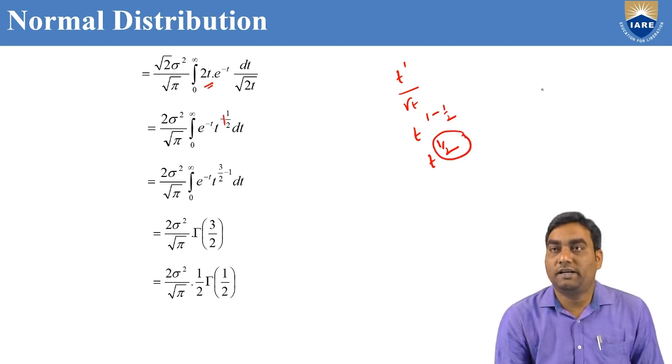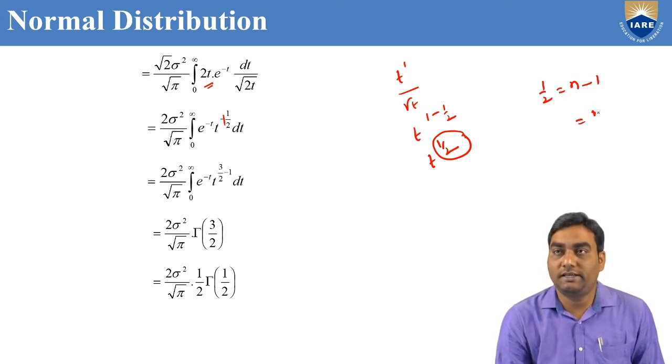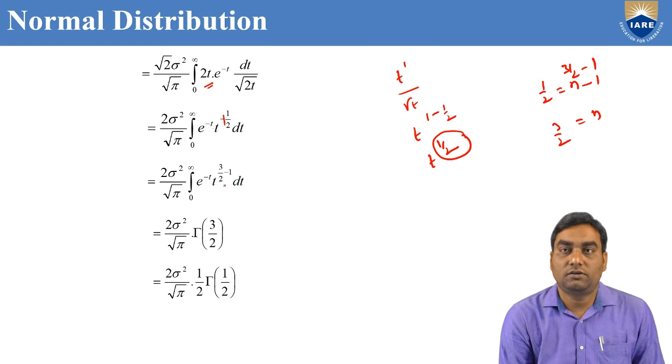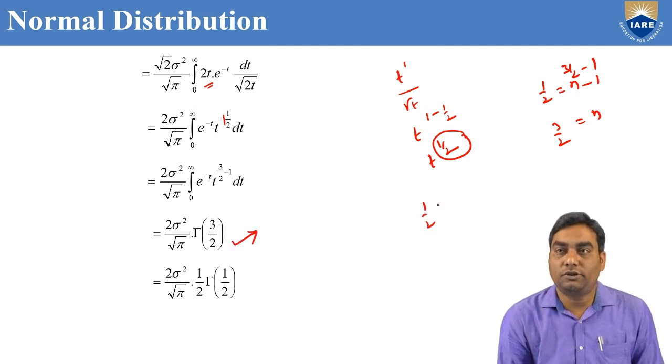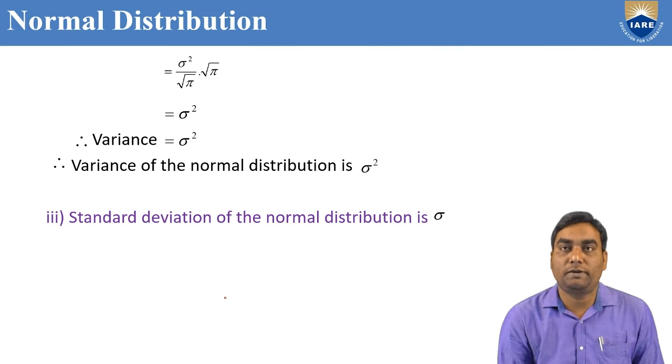This can be equated with the gamma function, where I told you it is n minus 1. When minus 1 comes to this side, n equals 3 by 2. So 1 by 2 can be written as 3 by 2 minus 1. So this is gamma 3 by 2. Gamma 3 by 2 is 1 by 2 into gamma 1 by 2, which is 1 by 2 into root pi. The 1 by 2 into root pi cancels. We are going to get variance equal to sigma square.